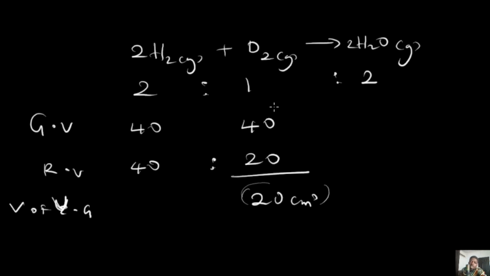Notice that I did not say 40:80, because I don't have up to 80 here, but I can say 40:20 because I have 20, and the remaining will be taken as the unused gas. Having said this, let's look into some more things about this, and then we start solving questions.